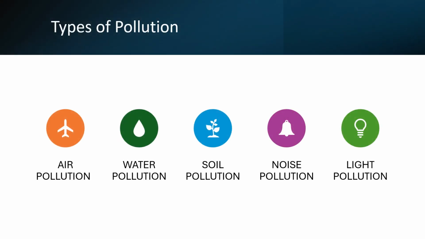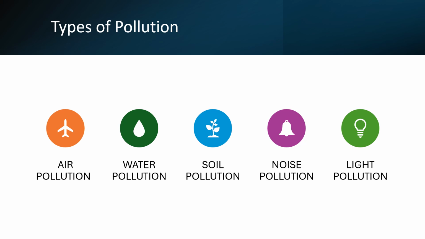Now, let's explore the various types of pollution that plague our world. 1. Air pollution. It's caused by industrial emissions, vehicle exhaust, and the burning of fossil fuels. This leads to respiratory diseases, contributes to global warming, and results in acid rain. 2. Water pollution. This type of pollution stems from industrial waste, sewage, and runoff from agricultural activities. Its consequences include contaminated drinking water sources and the destruction of marine ecosystems.